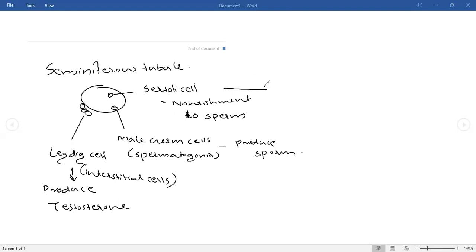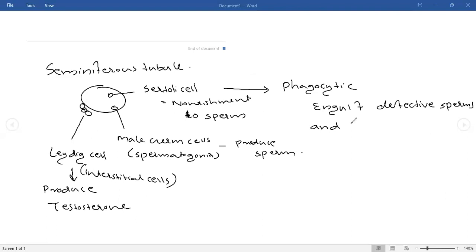The Sertoli cell has another duty. The Sertoli cell is phagocytic, that is, they engulf defective sperms and residual bodies. What were residual bodies? The cytoplasm. Okay.